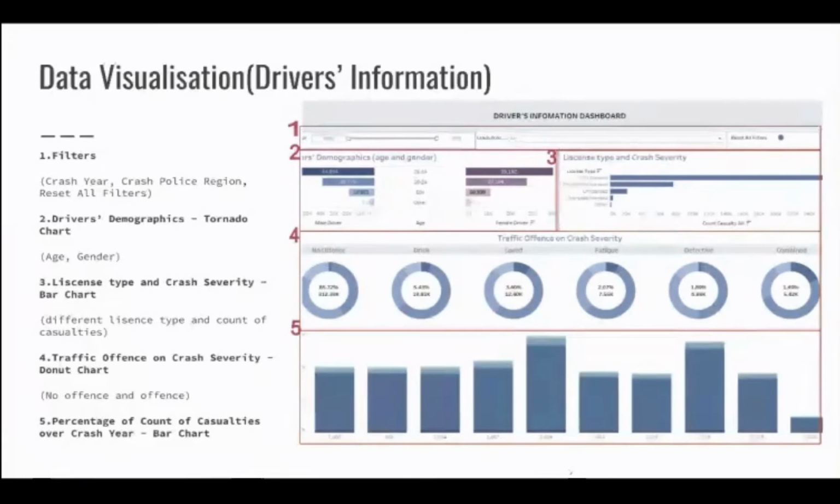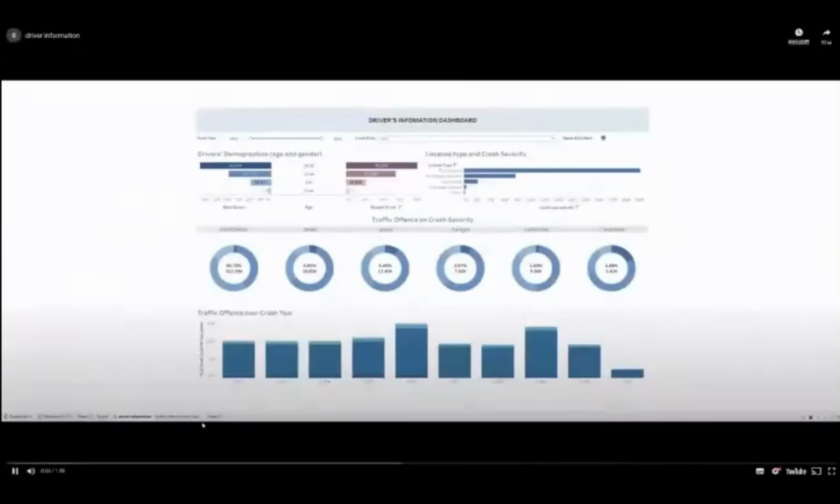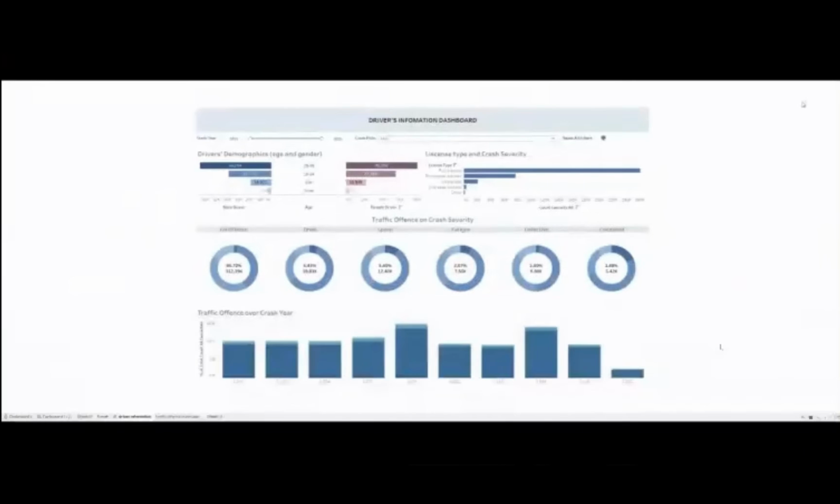And the last part is the percentage of count of casualties over crash year, which is a bar chart. Next page, please. Okay, so here's the dashboard demonstrating the driver's information, including their age, gender, and license type, and the traffic offense, such as drink and speed driving, in the past 20 years in all crashes in the police regions in Queensland. The first row shows the filters, including the crash year, crash region, and reset filter button.